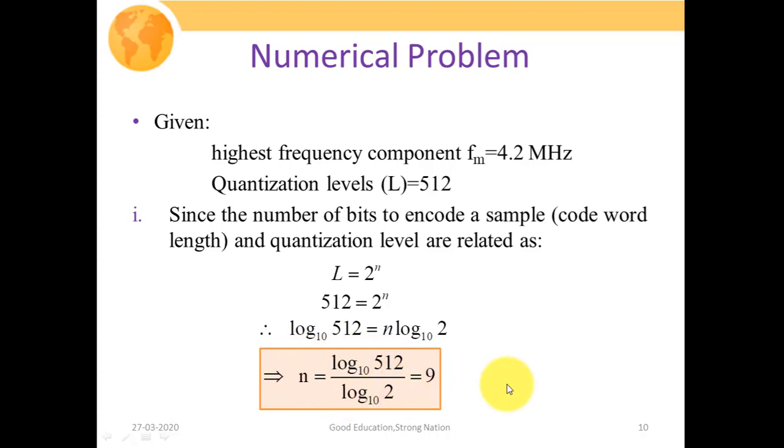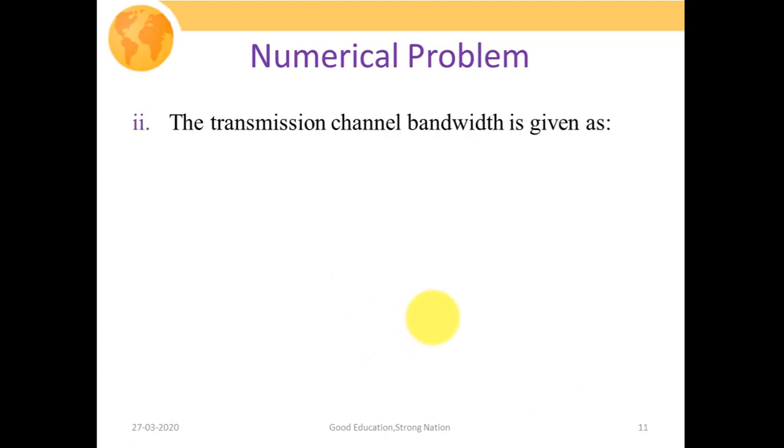So this basically signifies that in order to code a sample value, we will be using a 9-bit code word. So in the second part, the transmission channel bandwidth would be given as: bandwidth should be greater than or equal to n times fm, where fm is the maximum frequency component of the signal and n is the number of bits required to encode the sample or the code word.